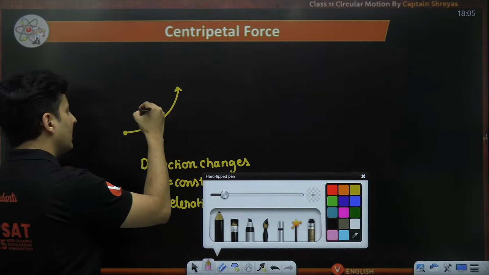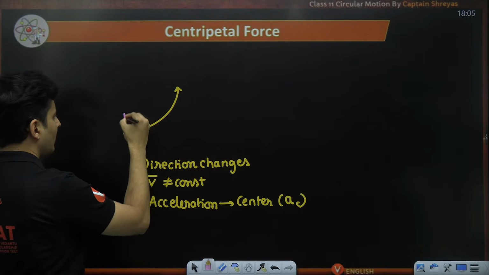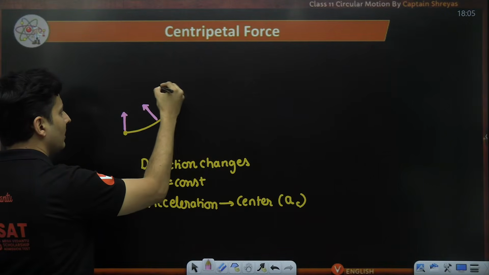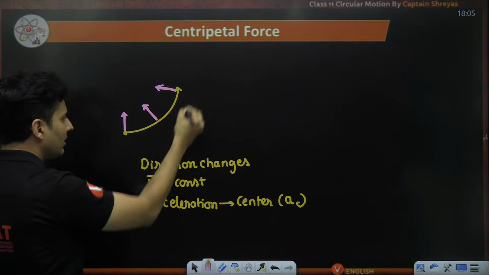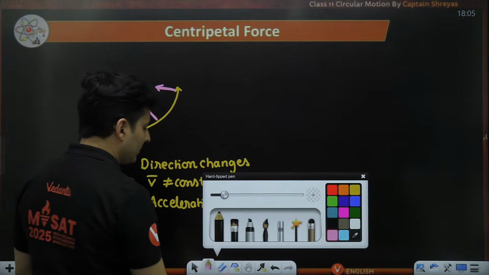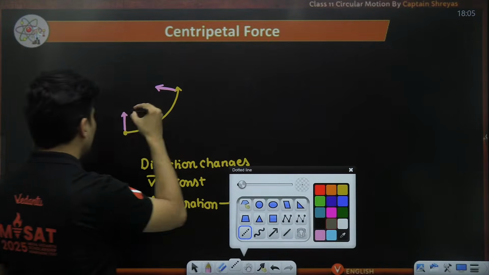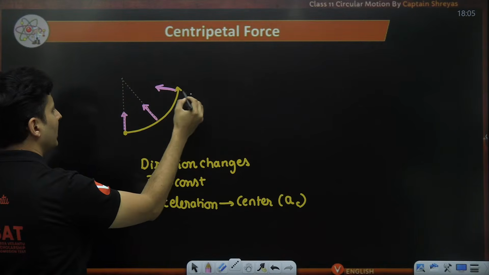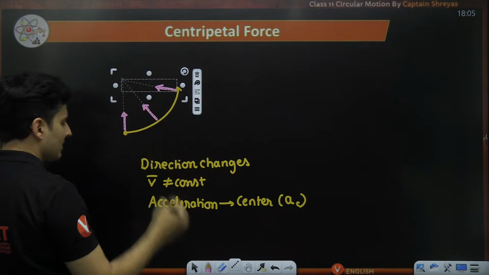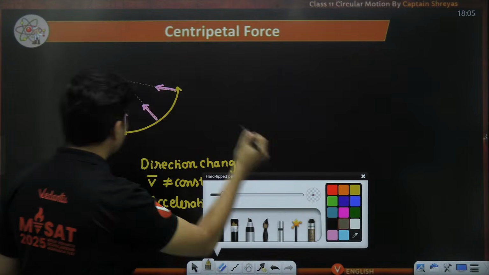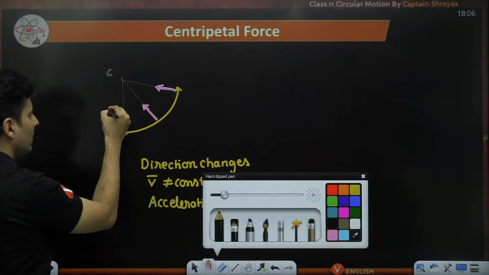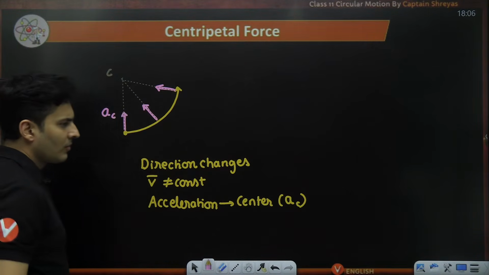The centripetal acceleration is always towards the imaginary center of that circle or curved path. You can think of the radii all meeting at one single place, the center of that imaginary circle. That's what we saw in the previous lecture.